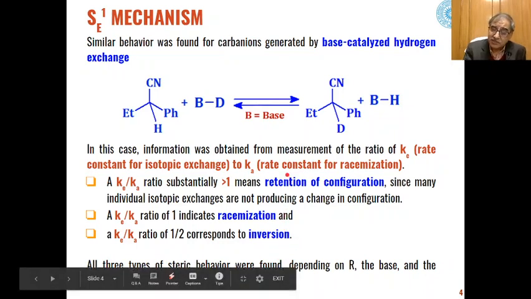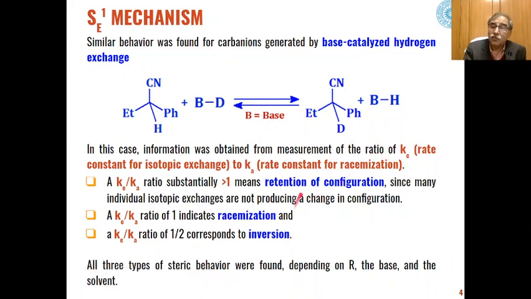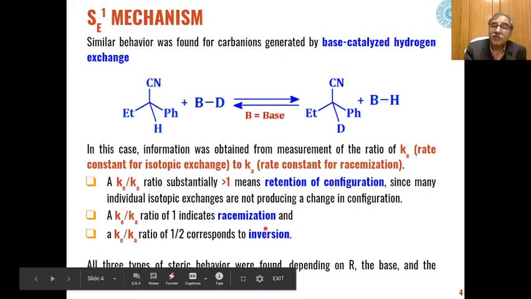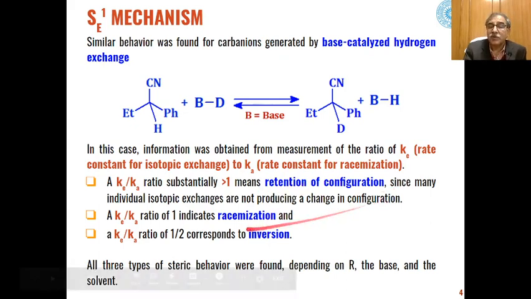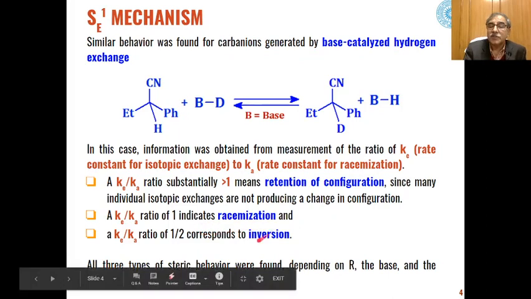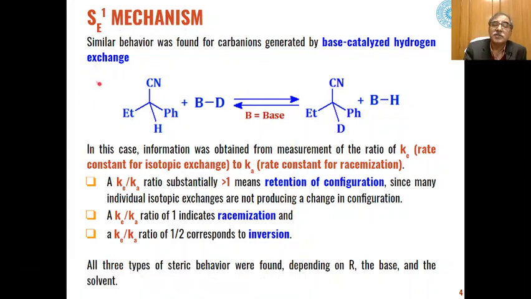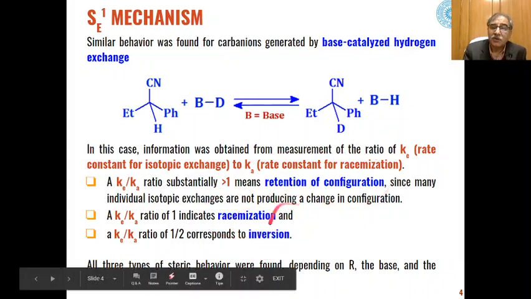So on the basis of the ratio of these two constants, we can tell whether the reaction is taking place by retention of configuration, by racemization, or with inversion of configuration. Depending upon this, we can predict whether this unimolecular mechanism will give products with retention, racemization or inversion of configuration.